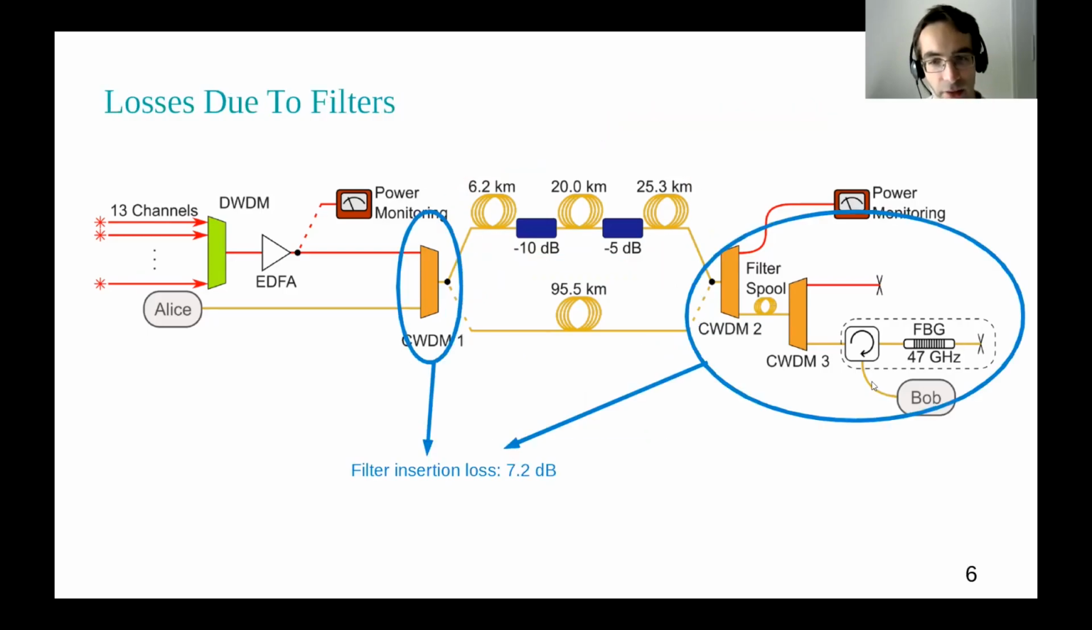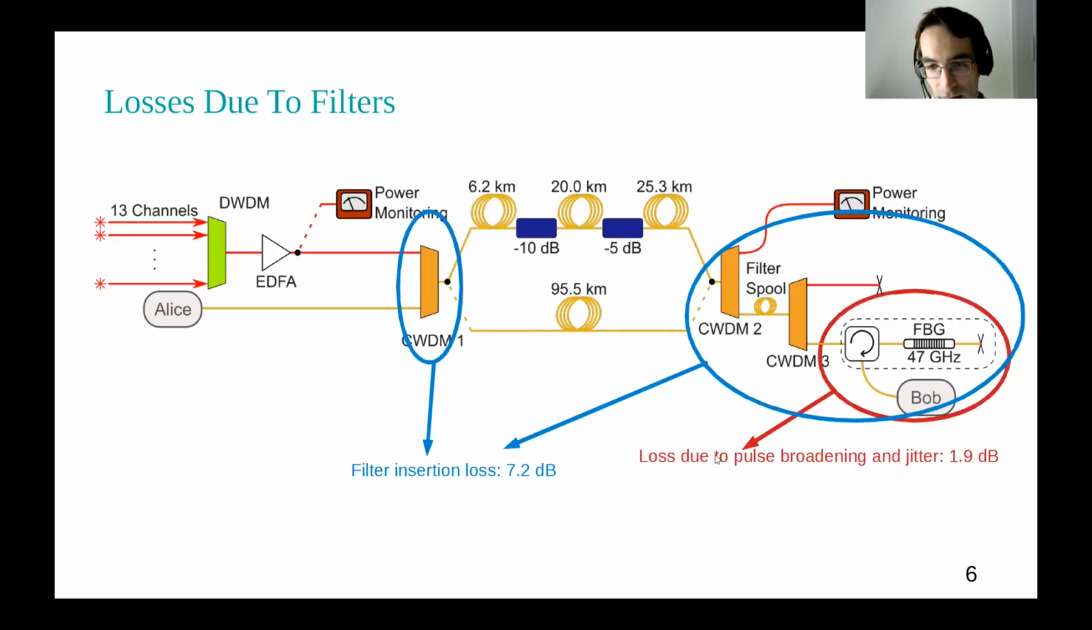The problem here is all these filters obviously come with a price. So we have a filter insertion loss in total, with all the filters together, of 7.2 dB. And additionally, because our laser is switched quite fast, we have losses of 1.9 dB due to pulse broadening, which happens in the fiber Bragg grating, which itself is also slightly chirped, and due to the detector jitter.